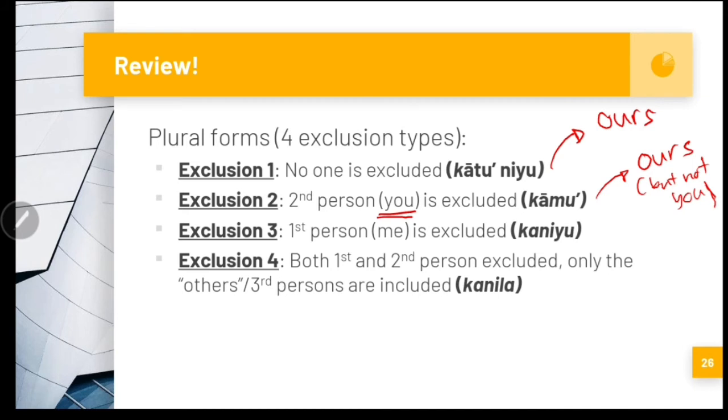Then we have the third exclusion, where the first person, me, is excluded. So we have the word kaniyu. In English, yours. So I'm not included. It's yours. And lastly, the fourth exclusion, wherein both the first person and the second person are excluded, so only the third person or the others are included. In English, it means theirs. So we have kātu niyu, kāmu, kaniyu, and kanila.